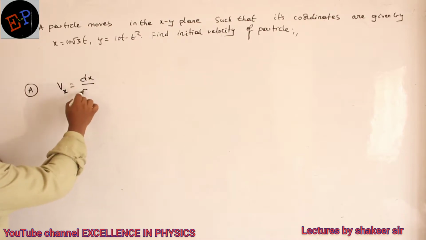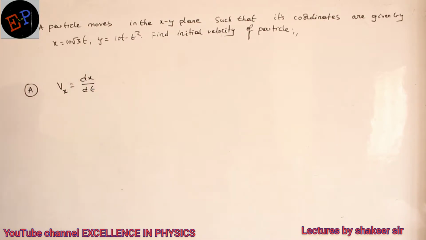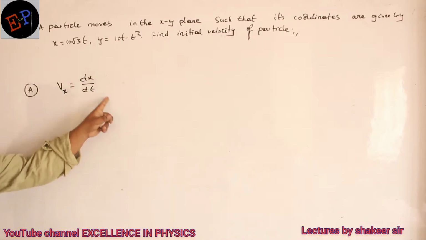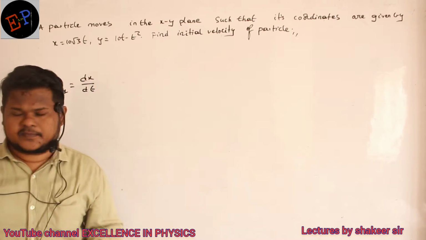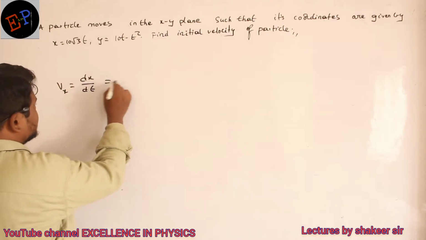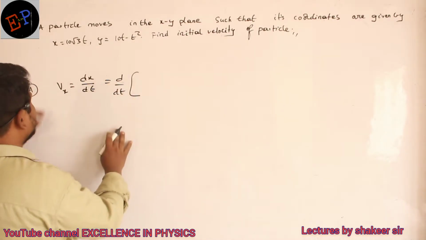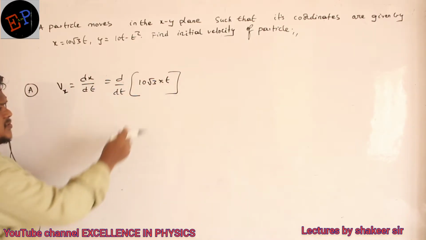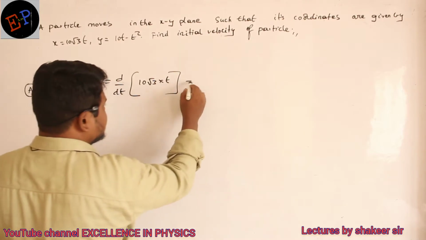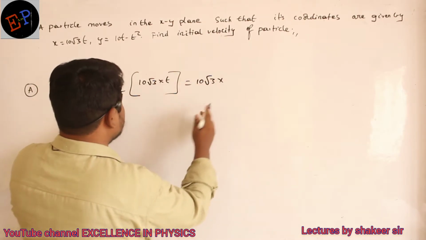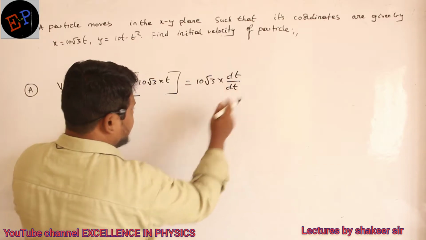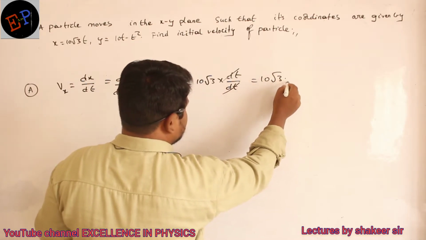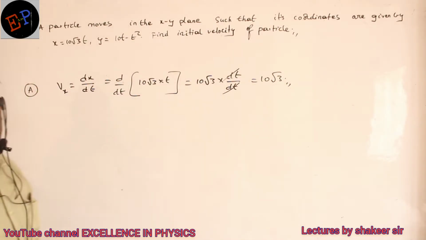dx by dt. Differentiation of displacement with respect to time is nothing but instantaneous velocity. We already studied this. So differentiate this one: d by dt of the x value. The x value is 10 root 3 into t. 10 root 3 is a constant, so take it out of the differentiation. Now dt divided by dt, so dt gets cancelled. So what is the answer I got? 10 root 3. This is the velocity of the particle along the x-axis.